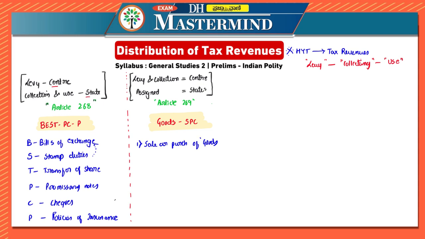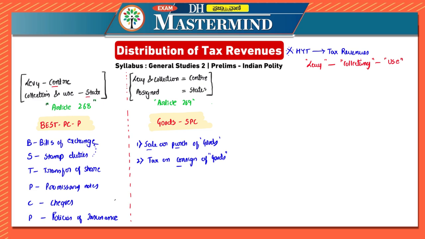So that is for sale and purchase of goods. The second one is the tax on consignment of goods. That is why I wrote it as SPC: sale, purchase, consignment of goods.